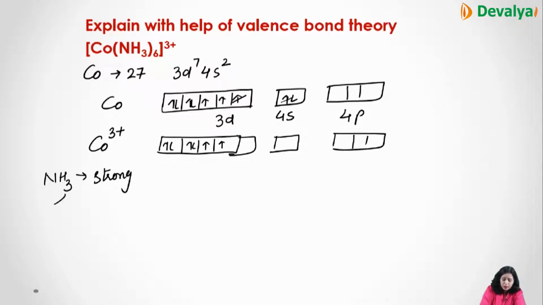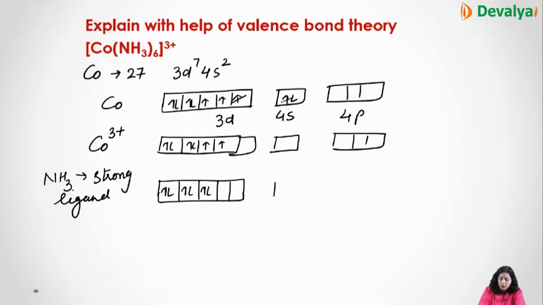This is the special case which you need to learn. In case of a strong ligand, these unpaired electrons will get paired up, and the rest of the orbitals are vacant.